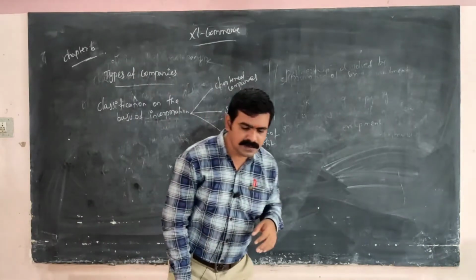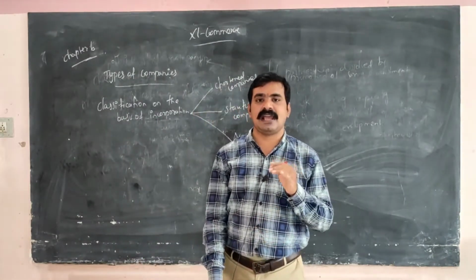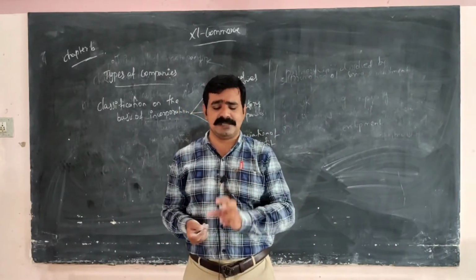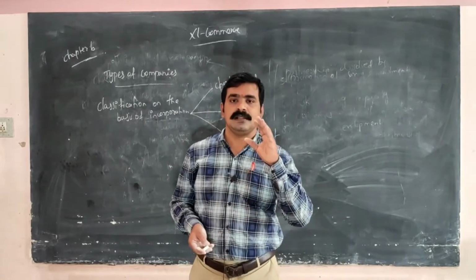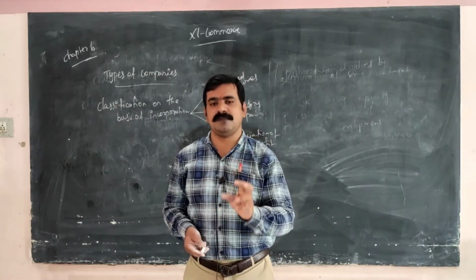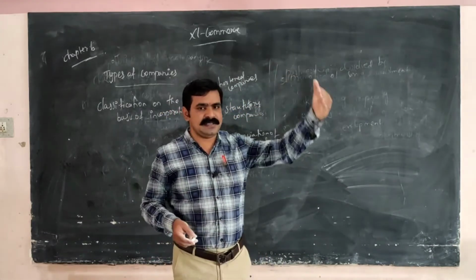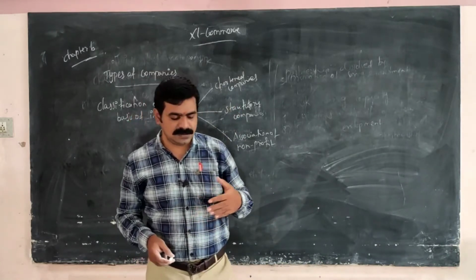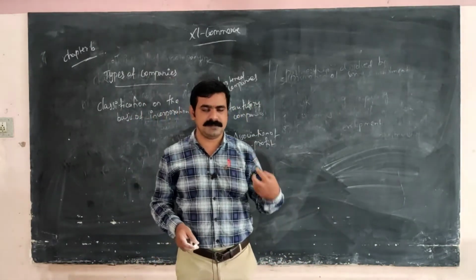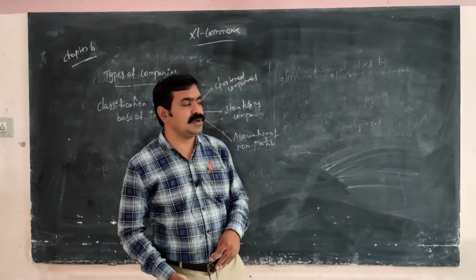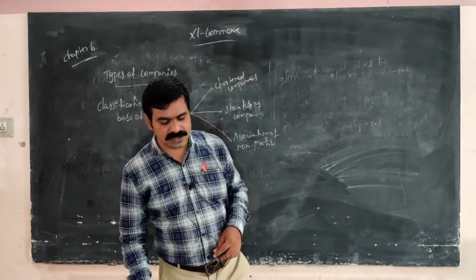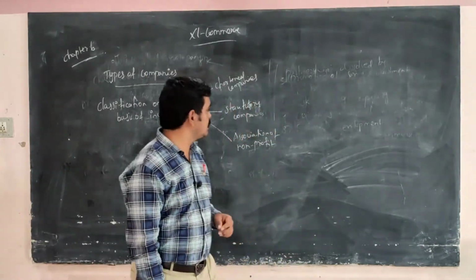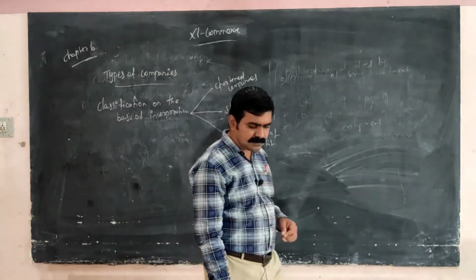Statutory companies are companies established by a special act, where the parliament passes a special act. The act is mentioned in the articles of association: the place of the company, name of the company, members, rules and regulations, and dissolution of the company. The rules and agreements are mentioned in the articles of association. This is called statutory companies.